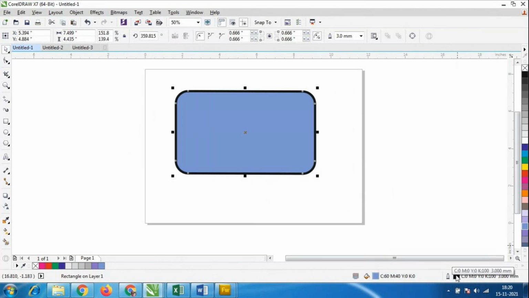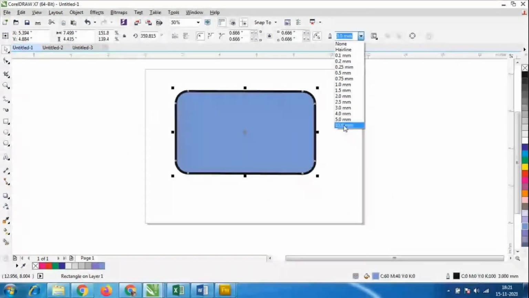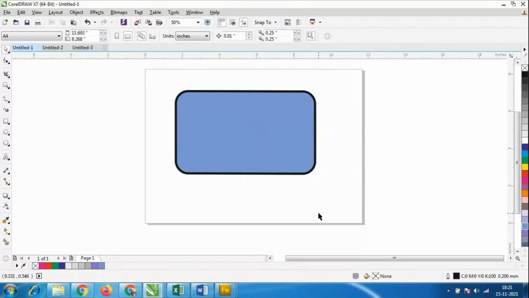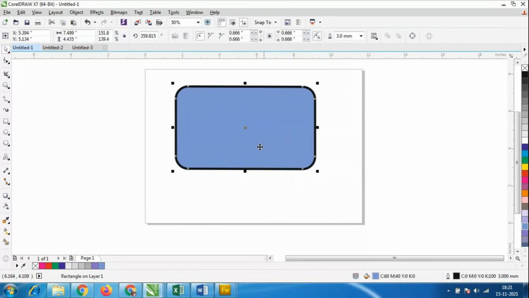Here we call outline the stroke. We are not saying outline and all, because in online exams they are going to ask what is the maximum stroke line thickness we could give in Corel Draw. That is 10, the default here. Okay, let us see how much maximum stroke line we could give. So we have to select the box.